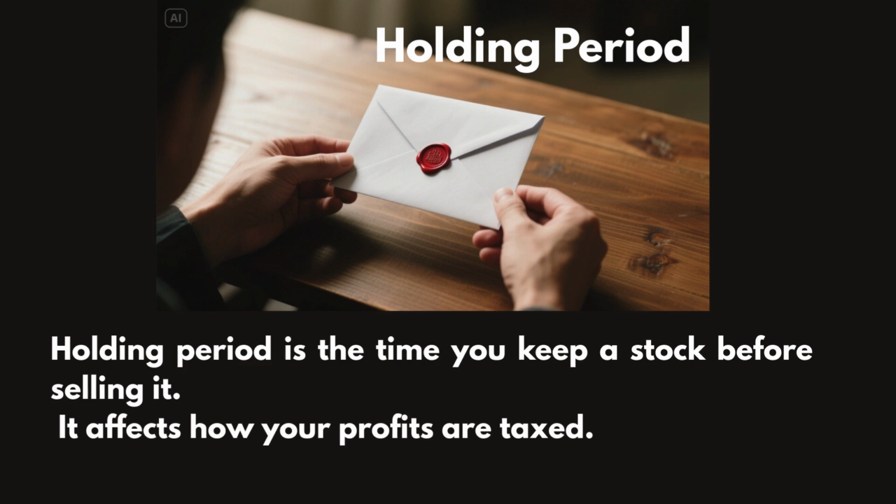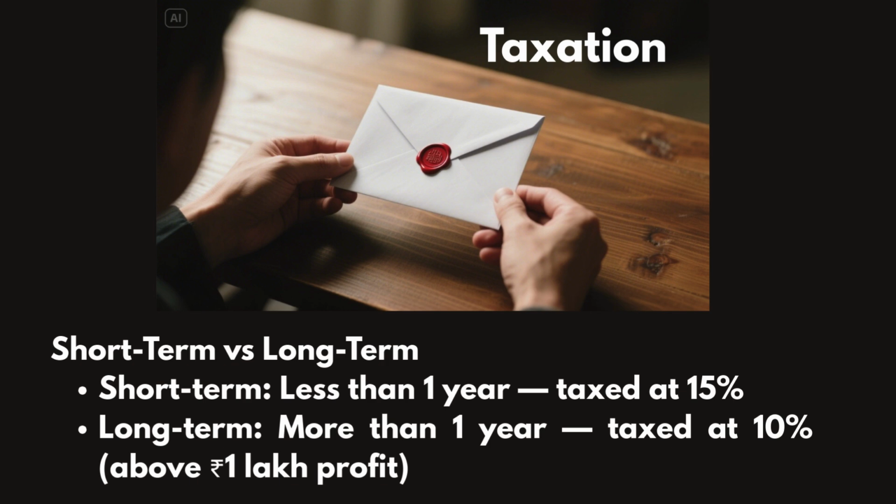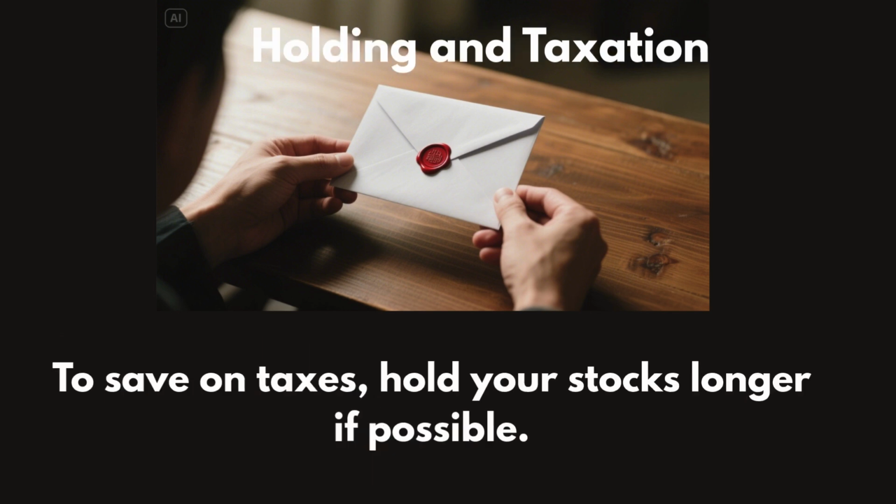Holding period. Holding period is the time you keep a stock before selling it. It affects how your profits are taxed. Short term and long term taxation. Short term means less than 1 year, taxed at 15%. Long term is more than 1 year, taxed at 10%. To save on tax, hold your stock longer if possible.